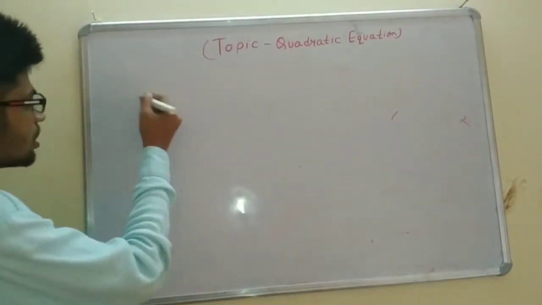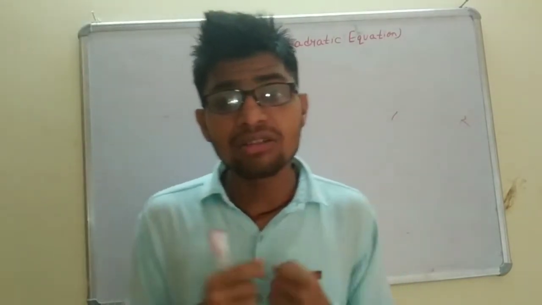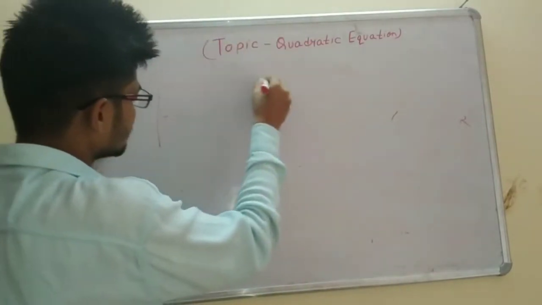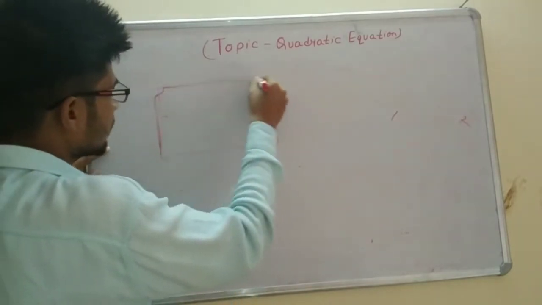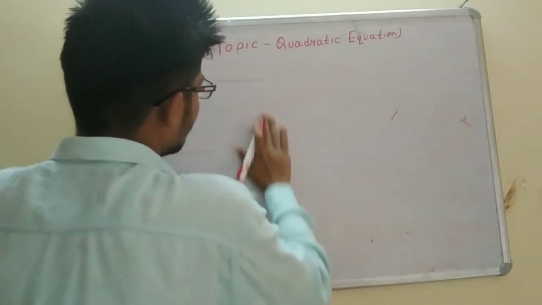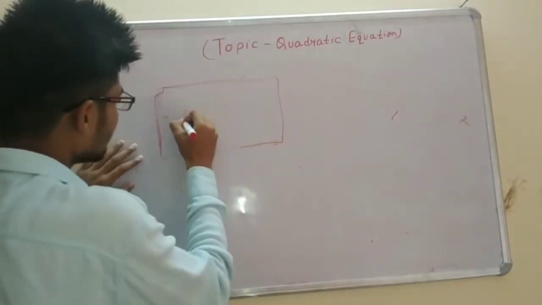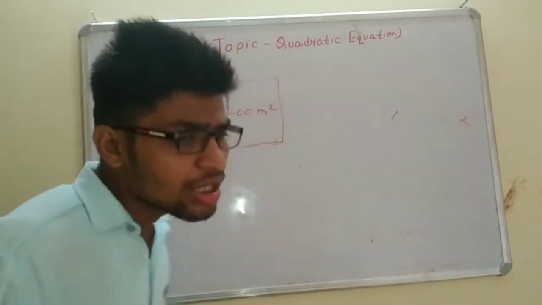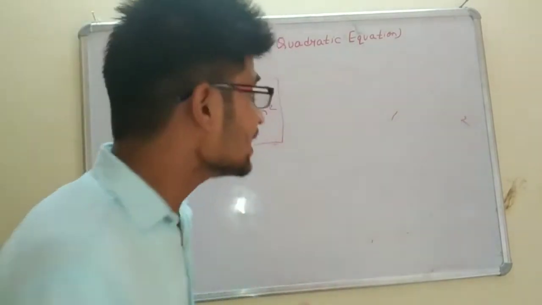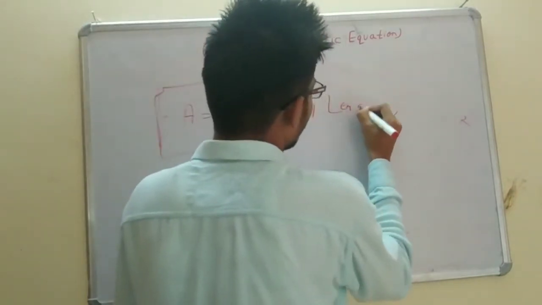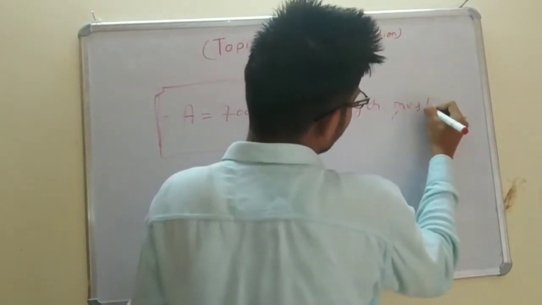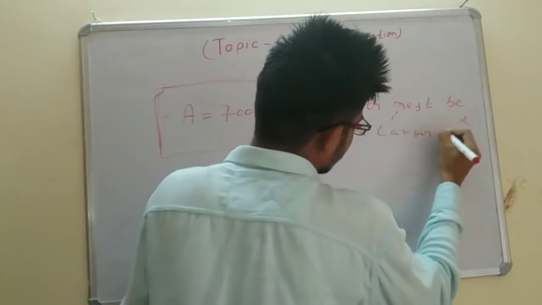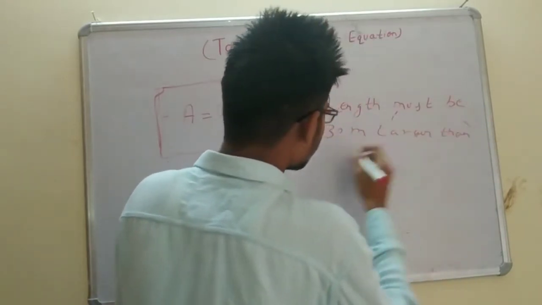So suppose we have to make a rectangular football ground having area equal to 700 meter square, and a condition is given that its length must be 30 meter larger than its breadth.